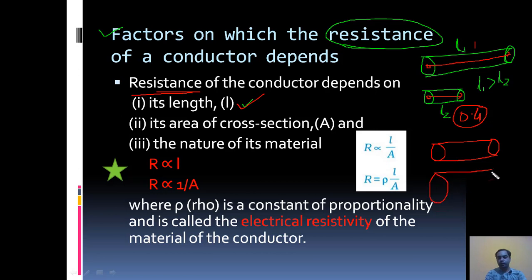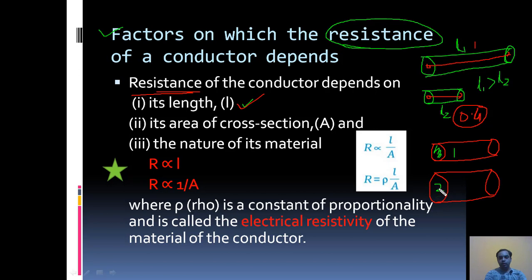You can see here, this is the first conductor, this is the second conductor. The length of this conductor is the same as the length of this conductor. But the surface area of this conductor is less compared to this surface area.